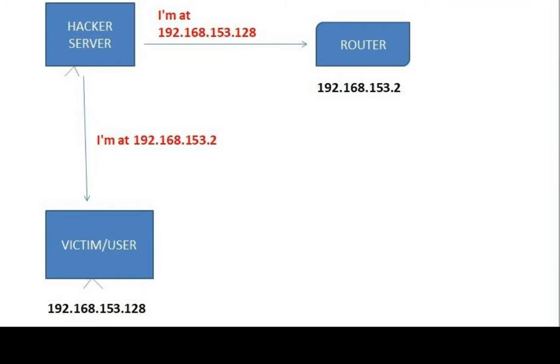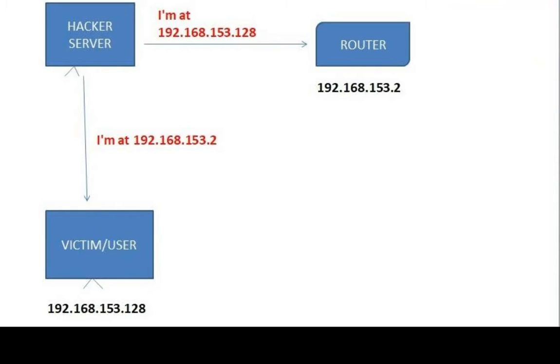The main reason why we can do all of this is because ARP is not a secure protocol. First of all, clients can accept responses even if they did not send a request. As I said before, we are going to send a response to the access point and a response to the victim telling them that I am at a specific IP, without them asking who I am or asking for this IP. I am just going to send the response and they are going to accept it anyway. Not only that, they are also not going to verify who I am.